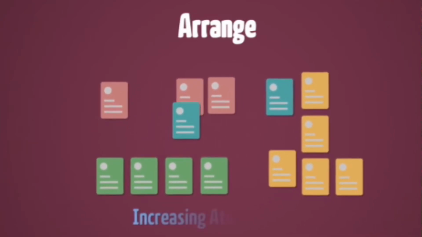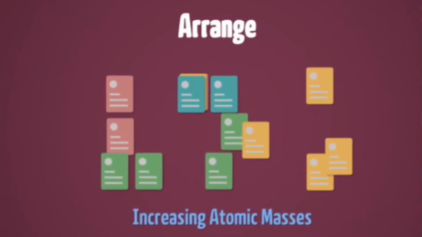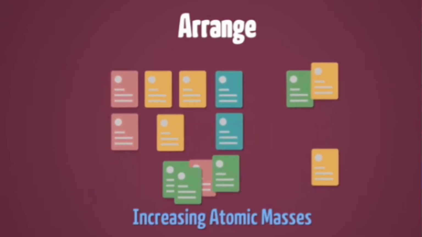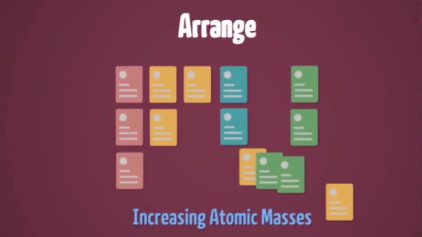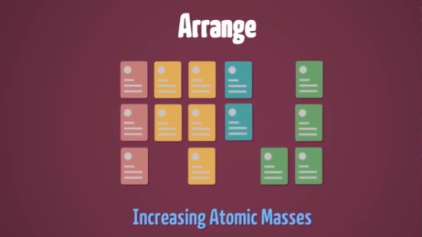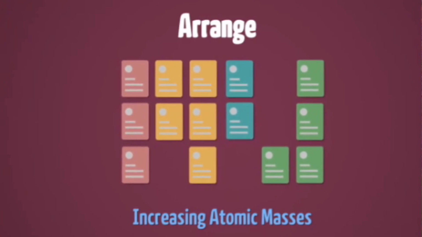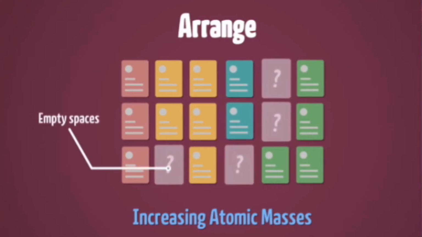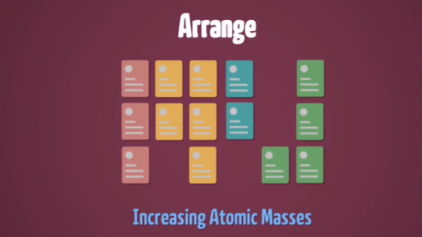Then he arranged them in increasing order of their atomic masses, as Dobereiner did, as Newlands did, and even Lothar Meyer did. So he also arranged them. But here, if you observe, there are some spaces left. Why did he leave some spaces? Increasing order of atomic mass means we can keep them in that order, right? Why do we have to leave the space?